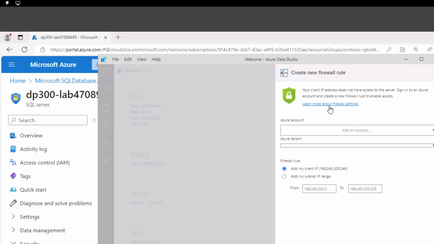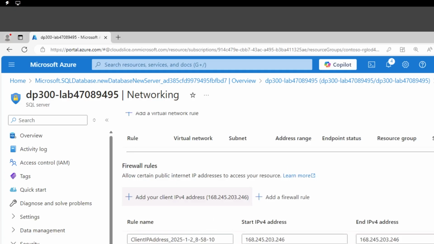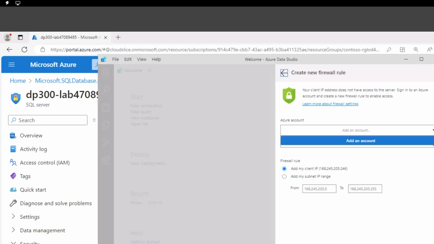We have two ways to do it. We can do it from here, where we could add the Azure account and add our IP address, or we can do it directly. We actually saw the option when we were on that page. We have the option to add the client IPv4 address. So I'm adding it, which is coming from here. Don't forget to save it. If you don't save it, it's not going to work. We can see that we updated the firewall rules based on the IP address that will be leveraged from that lab VM.